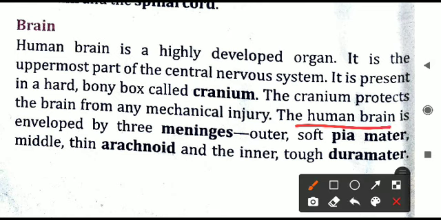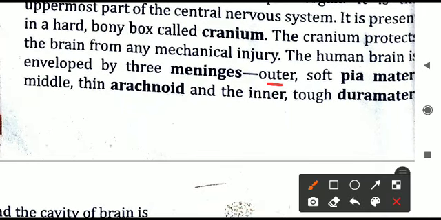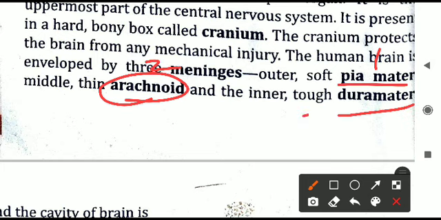Next, the human brain is enveloped by three meninges. Meninges are the three layers of the human brain. The outer one is the soft layer called pia mater. The middle one is the thin layer called arachnoid. The final, inner one is a tough layer called dura mater. So again I repeat, first is pia mater, second is arachnoid, and the third, innermost one is dura mater.